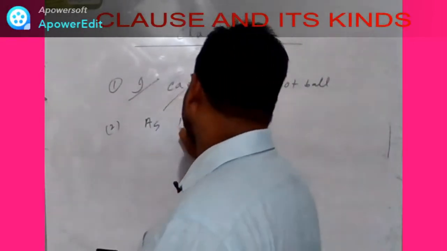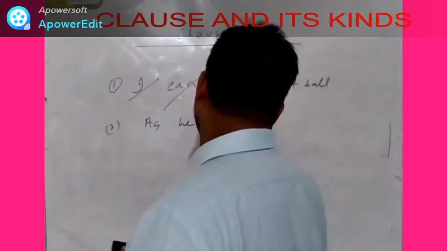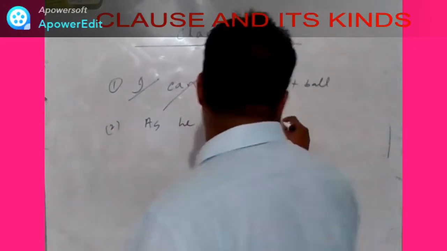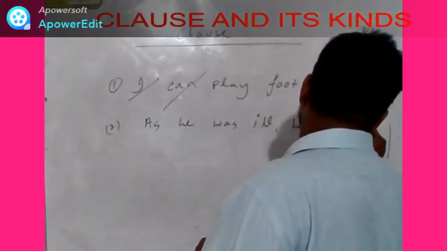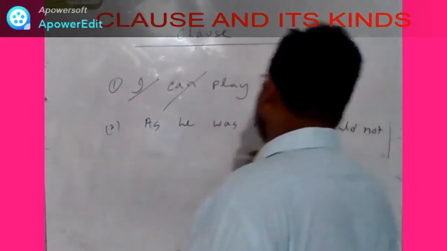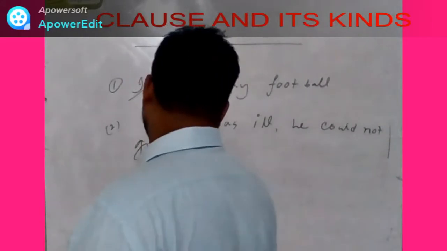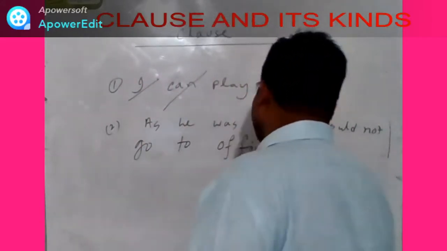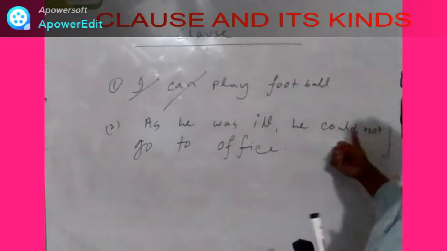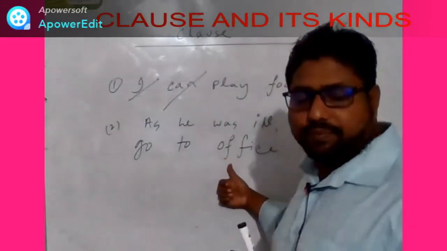As he was ill, he could not go to office.